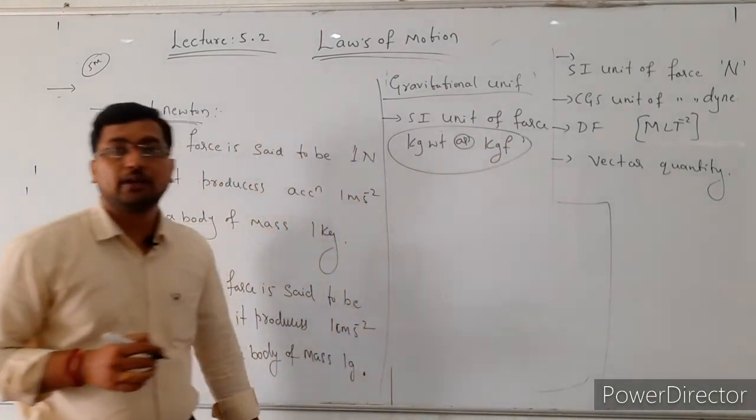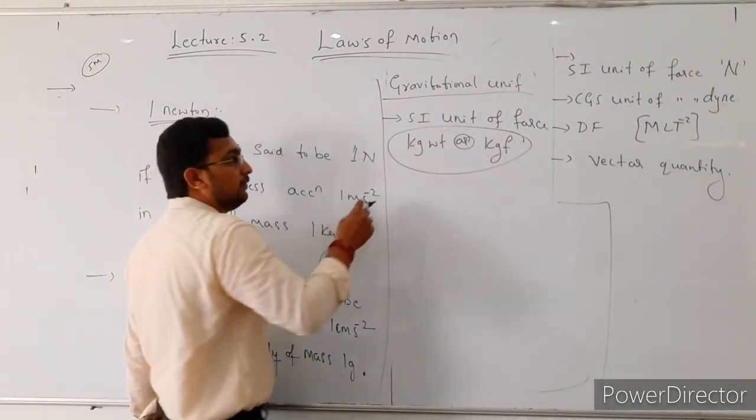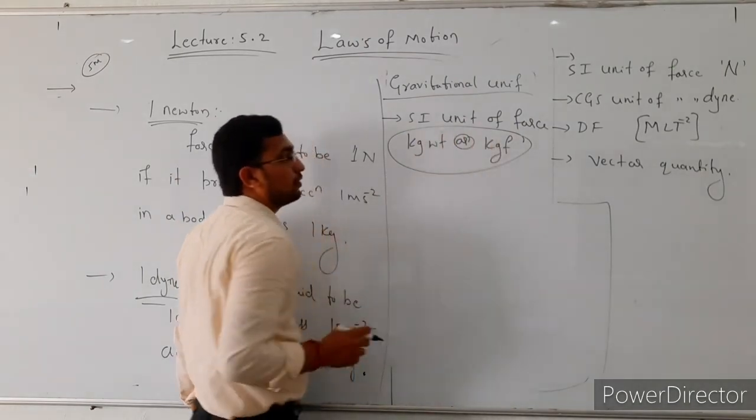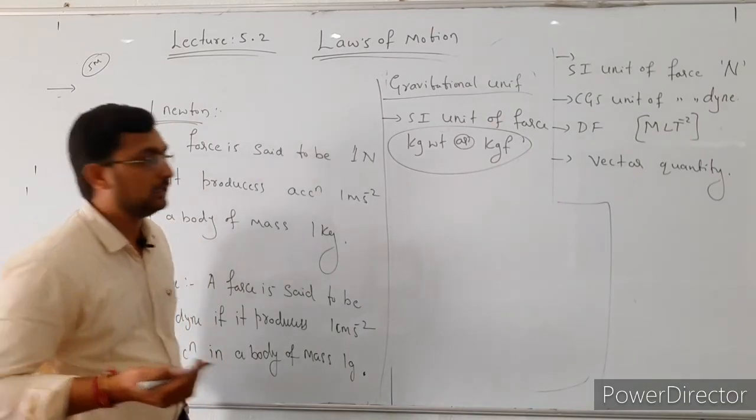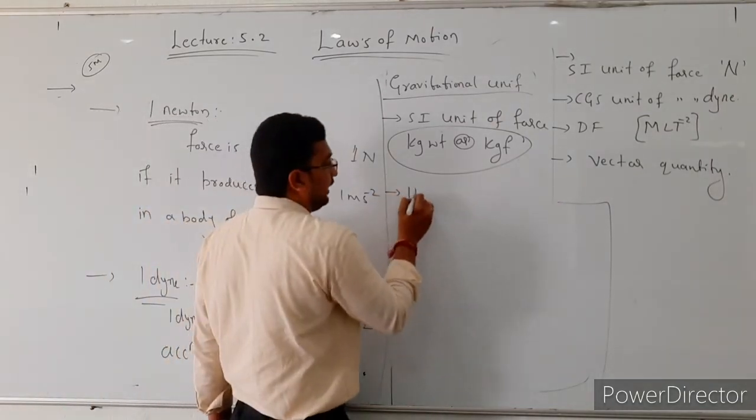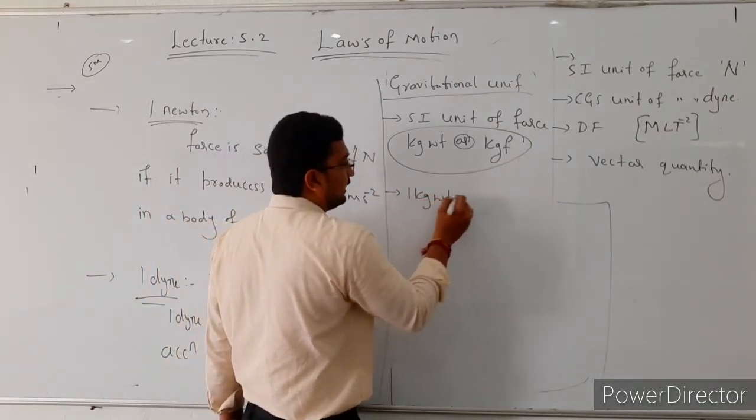In a gravitational unit, the SI unit of force is kg weight or kg force. So then, how to define the kg weight here? 1 kg weight or 1 kgf.